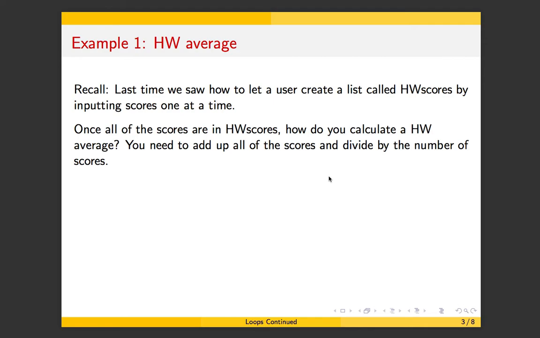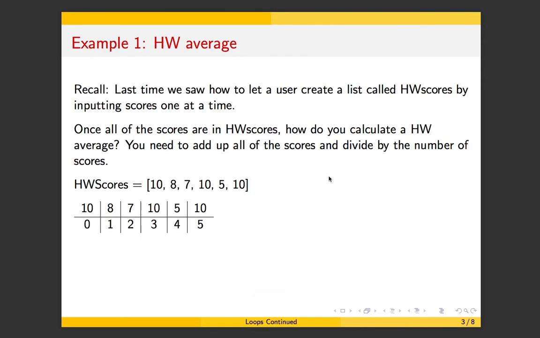So let's think about how a loop might work and what sort of task you need to do here. To make things concrete, I'm going to have in mind a concrete list of scores. The list that the user gives you might be way different than this, but having an example like this will make things more concrete for us. So let's have an example list with 6 scores. Recall that the way a list is stored in Python, you have your actual items themselves, the 10, 8, 7, 10, 5, 10. Each item has a position. This 10 is at position 0, this 8 is at position 1, and so on.